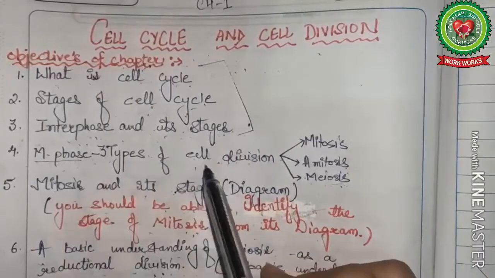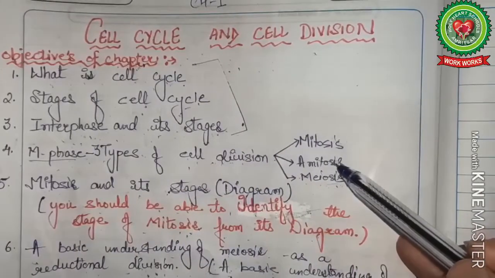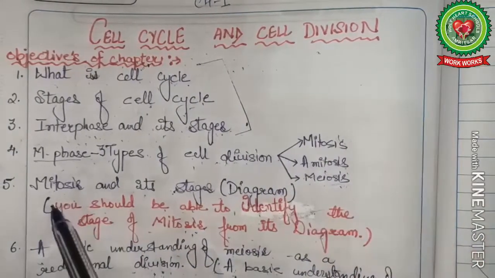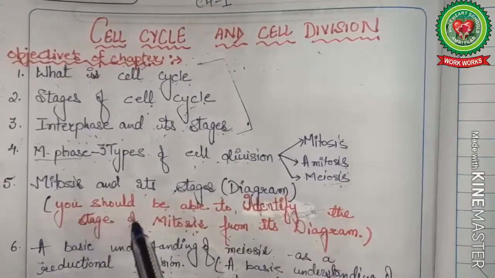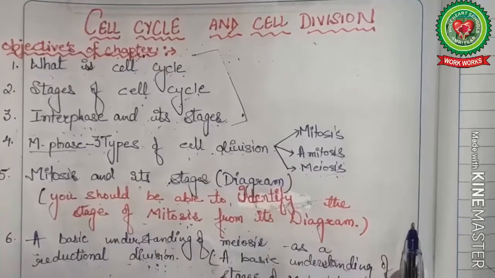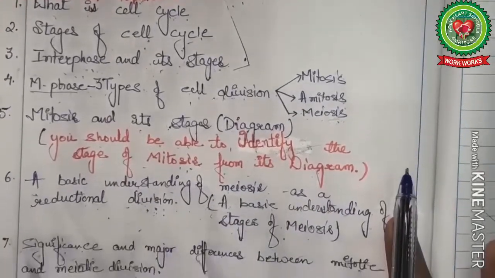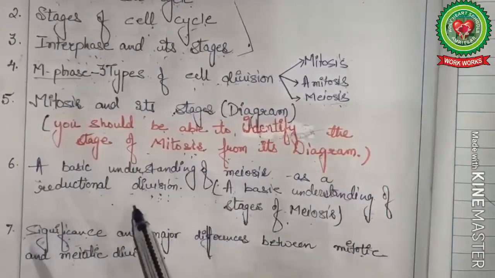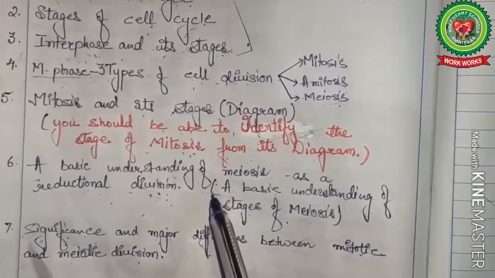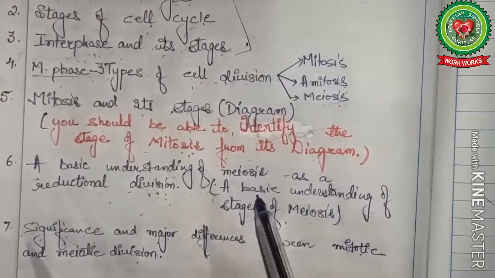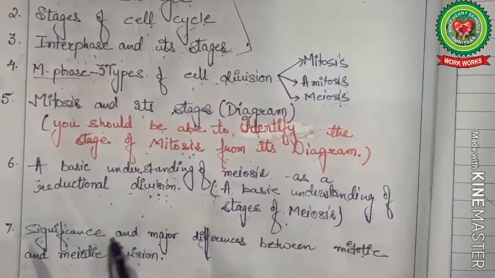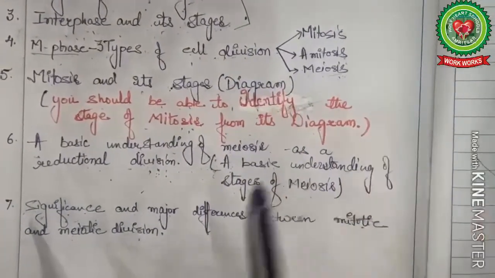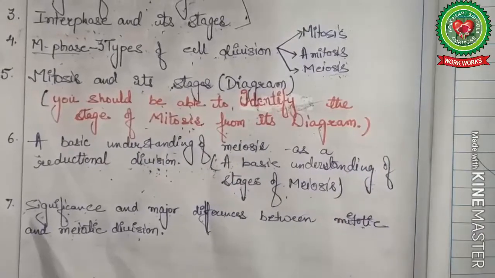phase, three types of cell division that include mitosis, amitosis and meiosis, mitosis and its stages along with the diagram. You should be able to identify the stages of mitosis from its diagram, a basic understanding of meiosis as a reductional cell division. Along with this, here we will also focus on the basic understanding of stages of meiosis with the help of diagram, significance of mitosis and meiosis, major differences between mitotic and meiotic division.